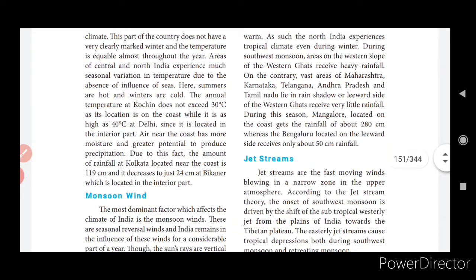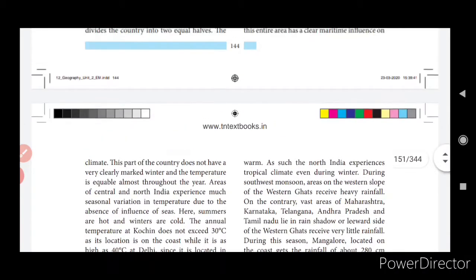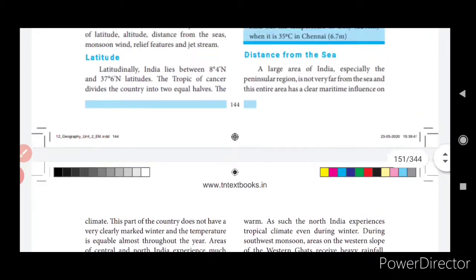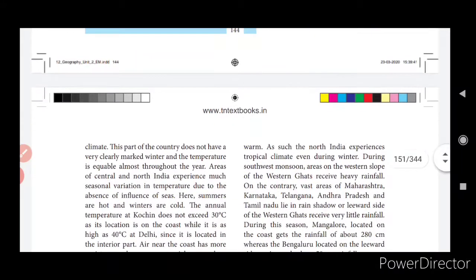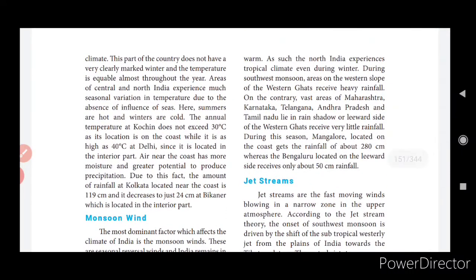Okay children, so distance from the sea, from the subheading itself you can understand what it means. Distance from the sea means it is very far from the sea. When it is near the sea it will be very much cooler, whereas inside the land it will be hotter. Okay, the summers are hot in the year and winters are cold. The annual temperature at Cochin does not exceed 30 degrees Celsius.